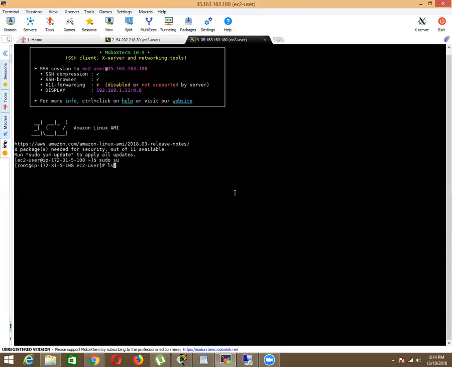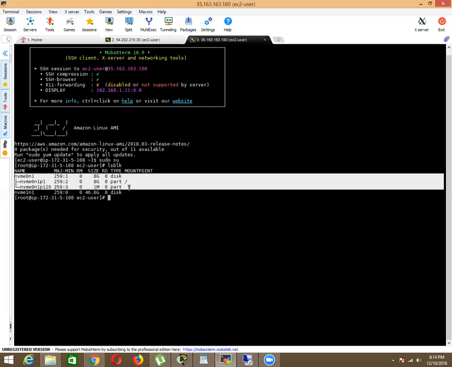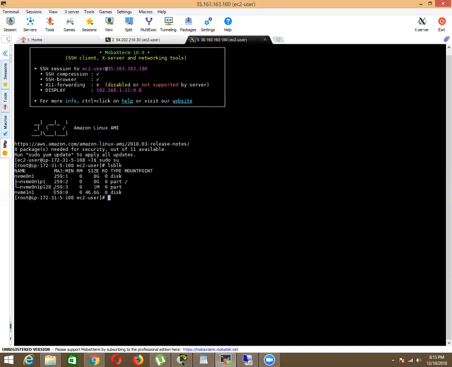So lsblk, and now this is the ephemeral storage, instance store. They're showing you in that format. Okay, so lsblk -f. You can see how it's showing you. So nothing is mounted there.